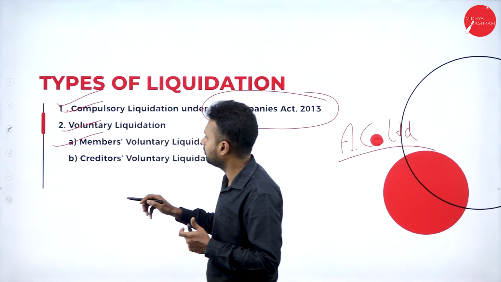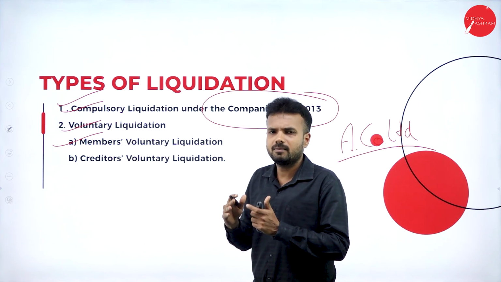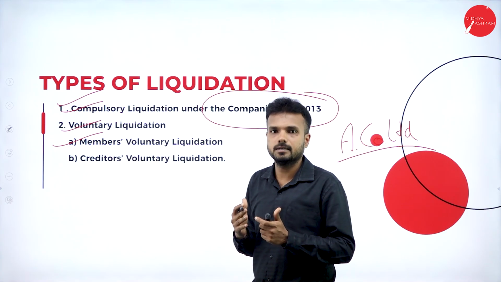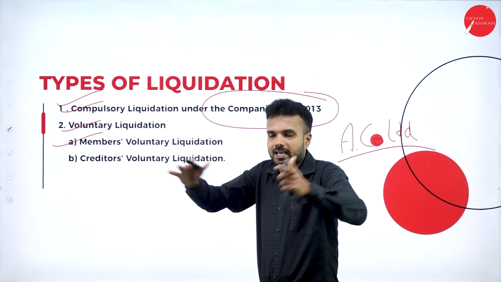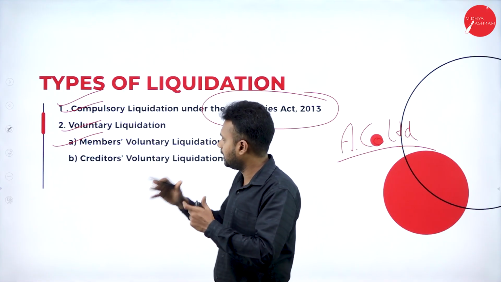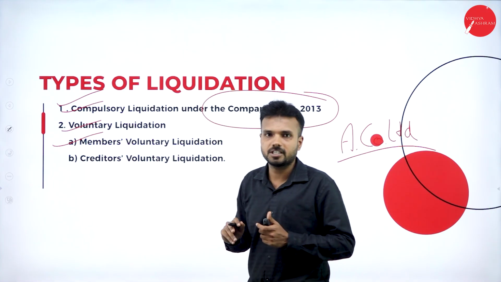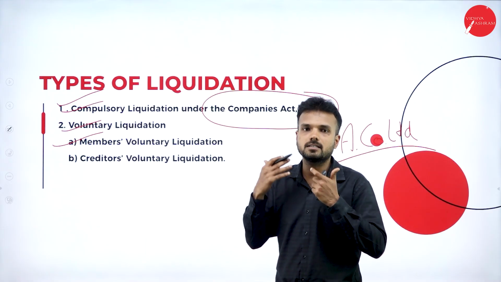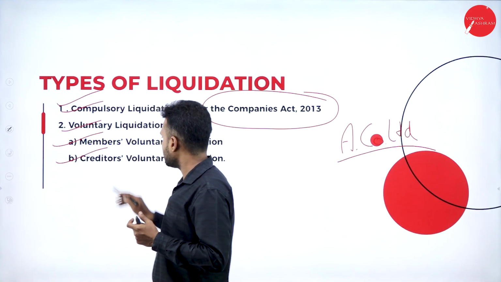In this case, the company is capable of fulfilling the liabilities, but there may be some issue. For example, they couldn't cope with the changes, or they couldn't manage the entire company. In these cases, the company comes to an end, and that we call members' voluntary liquidation. Voluntarily, the members, that is the directors of the organization, decide on liquidation. Next one is creditors' voluntary liquidation.